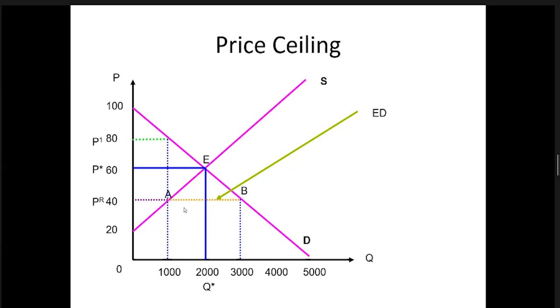Then these 2,000 units should be supplied by the government into the market, maybe by imports or maybe by putting out its own stocks. If government is having any stocks, it can put it out. Then you can retain the 40 because now supply goes up here. No issue, market price will be 40. Suppliers will supply up to 1,000 and government will supply up to 3,000, putting 2,000 units in the market.